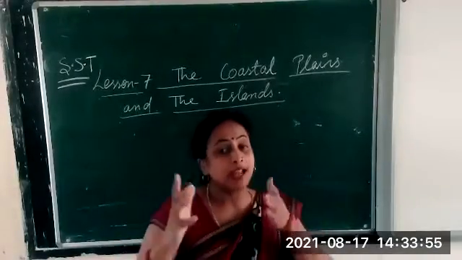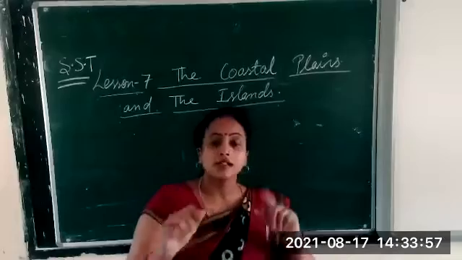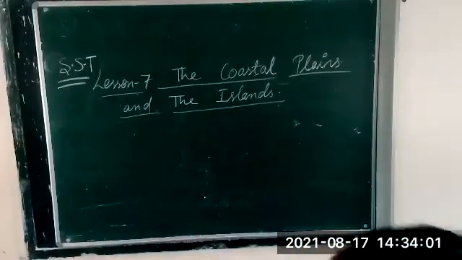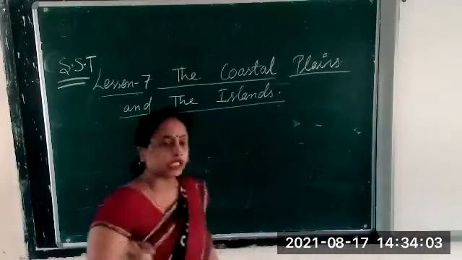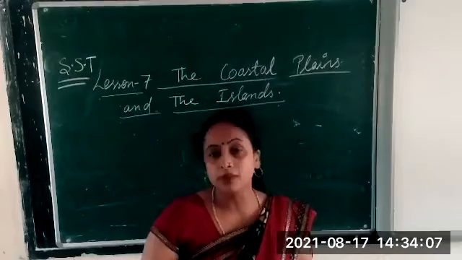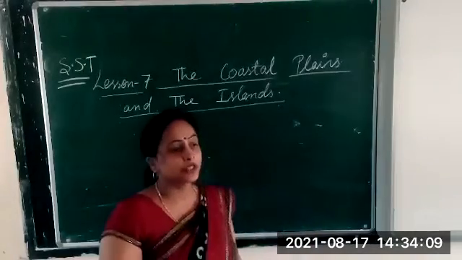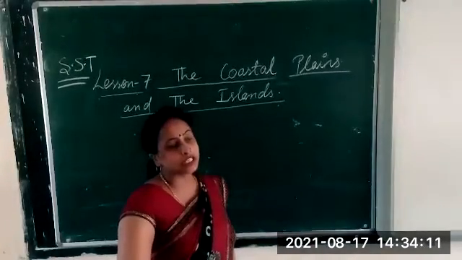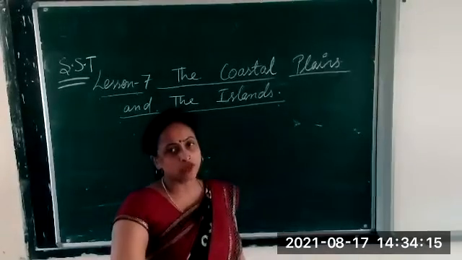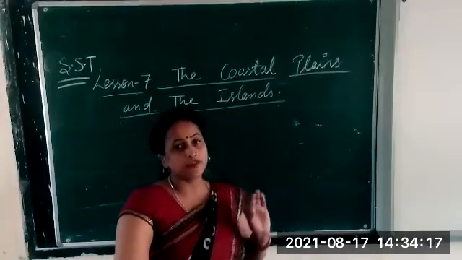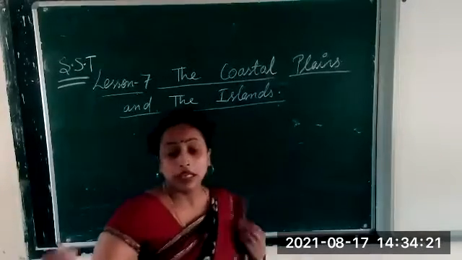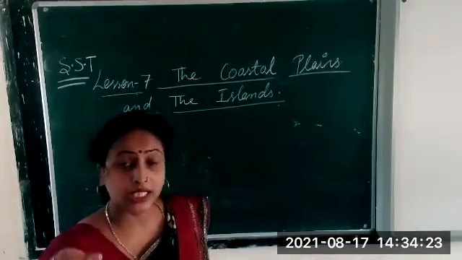Now the coastal plains. Coastal area means the land which is near the sea. You have the India map on page number 31. Are you able to see the map? Carefully see the India map on page number 31. All of you have books with you, so keep the book in front of you.